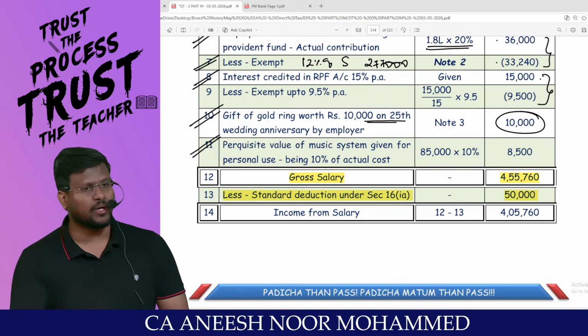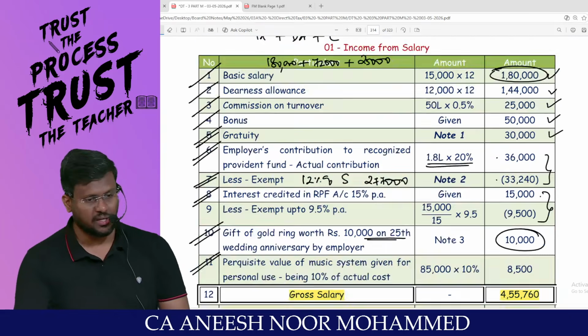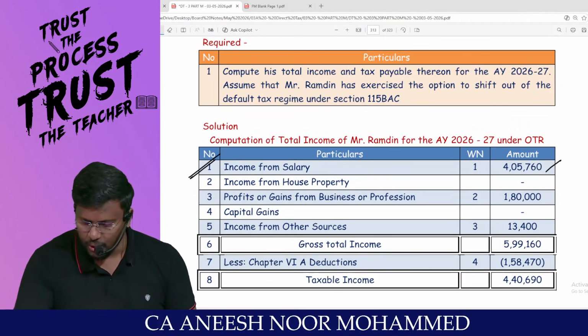You are entitled to get only 50,000. The income from salary is 4,05,760. That's what the first calculation, 4,05,760.